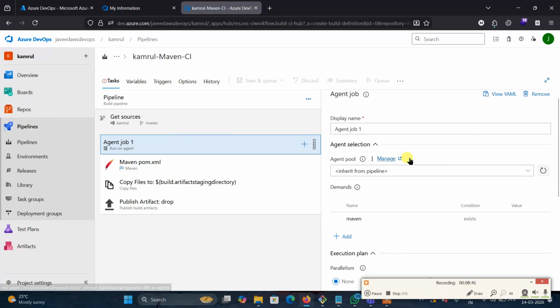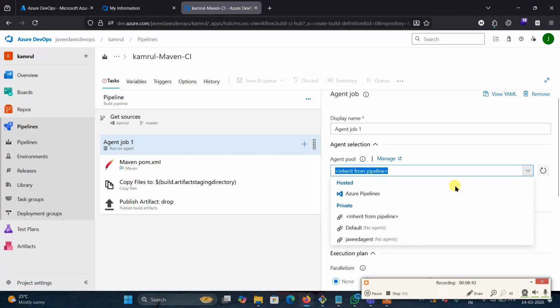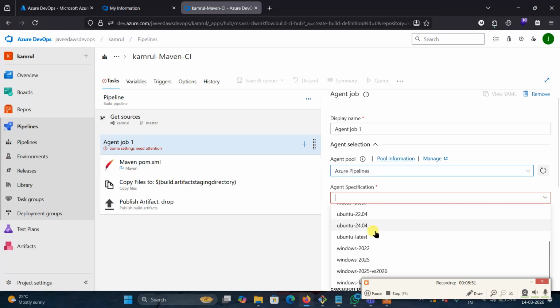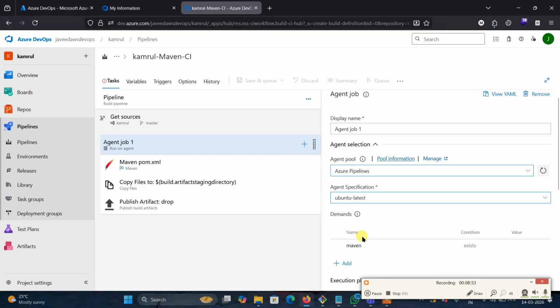Here in the agent job, you can select the agent where the pipeline needs to build. Select Azure Pipelines because we are creating on Azure. Then we need to select the agent. You can pick any agent. I am selecting Ubuntu latest. Ubuntu latest means the pipeline will run on the latest Ubuntu, which is given by Azure itself. But in Jenkins, we need to create an EC2 instance where the pipeline runs. Understand?